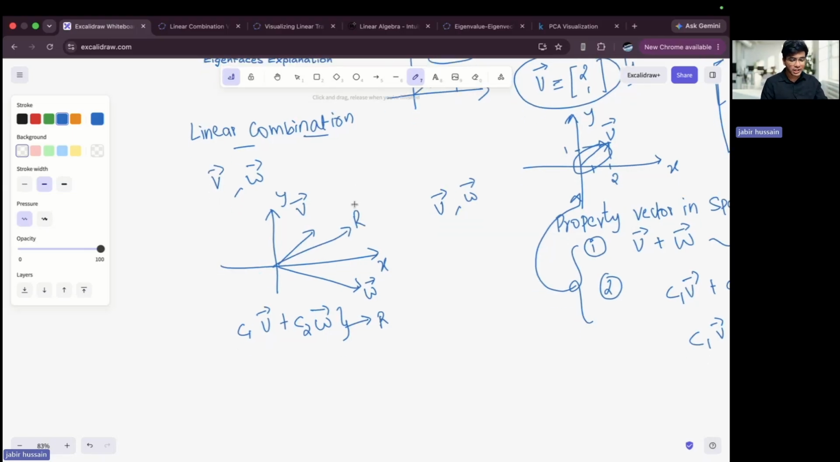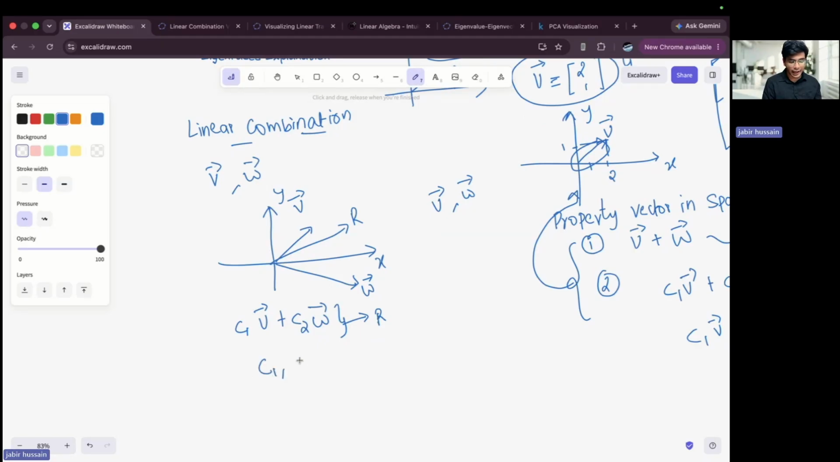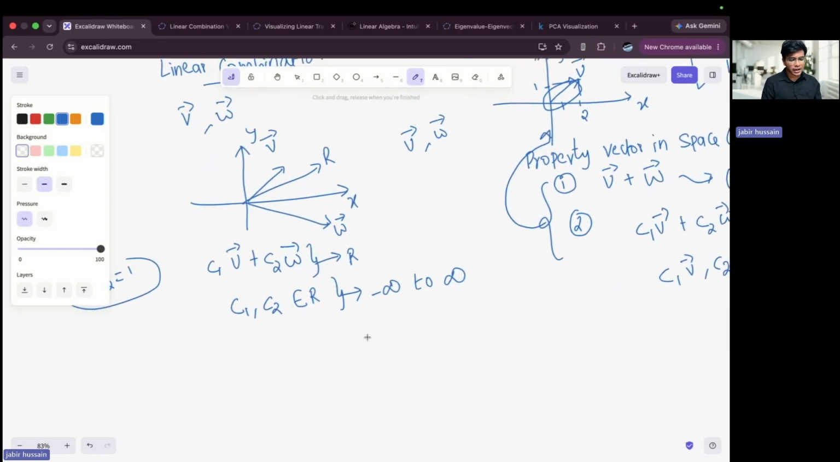Now suppose that here c1 and c2 belong to the real numbers. It means that it can range from minus infinity to plus infinity. Let's say I'm taking two vectors, and first of all I'm calculating with their own values, not adding c1 and c2. Let's say c1 and c2 are 1. Now if I add v plus w, then I will get some answer r.